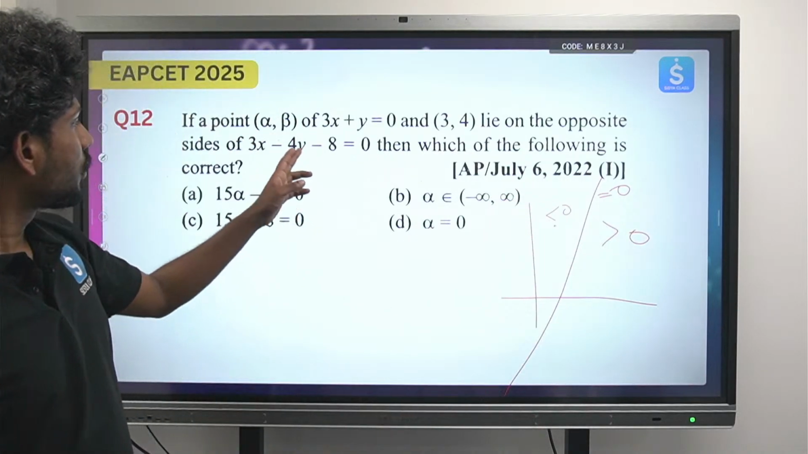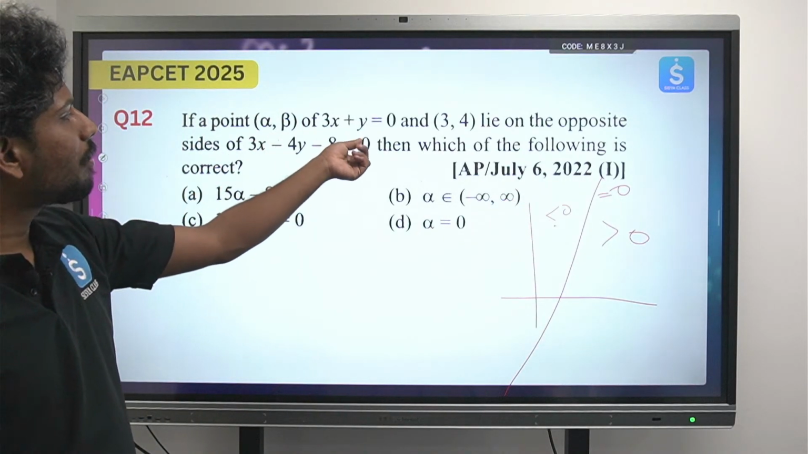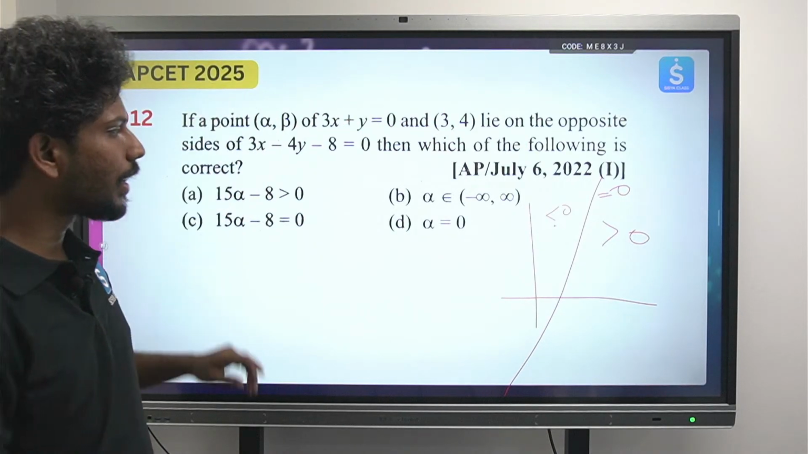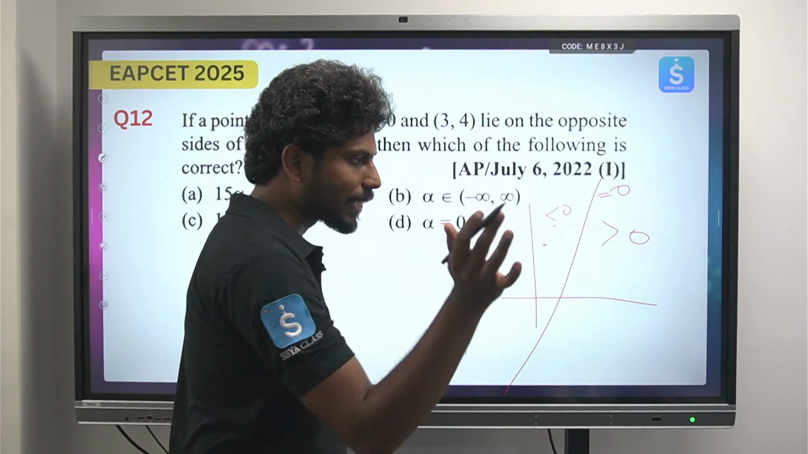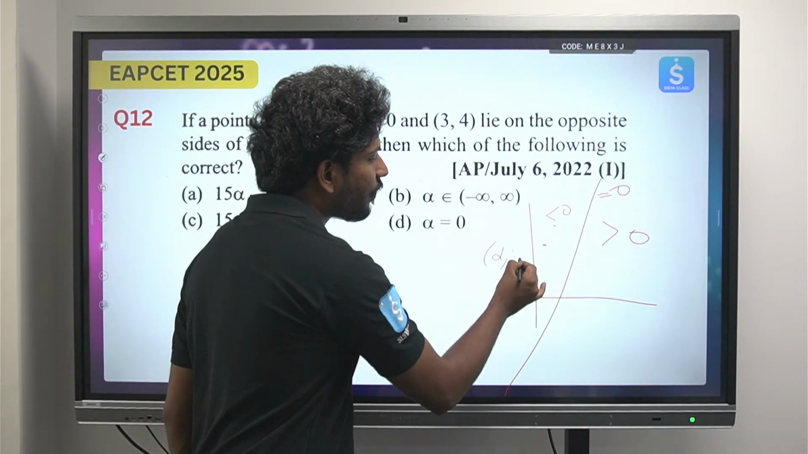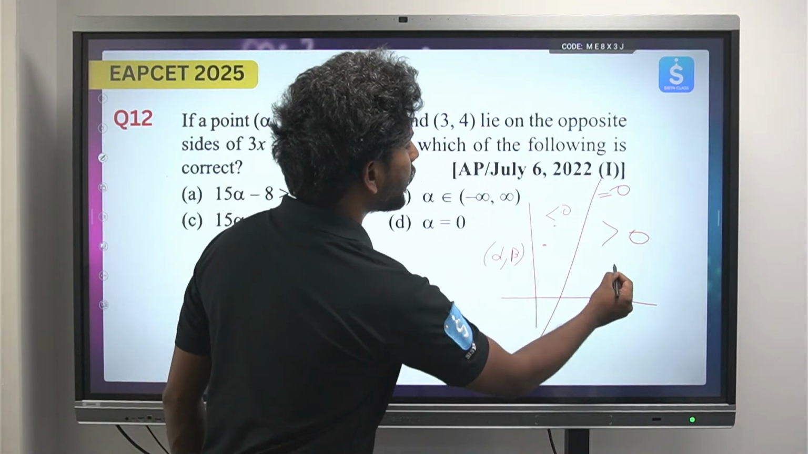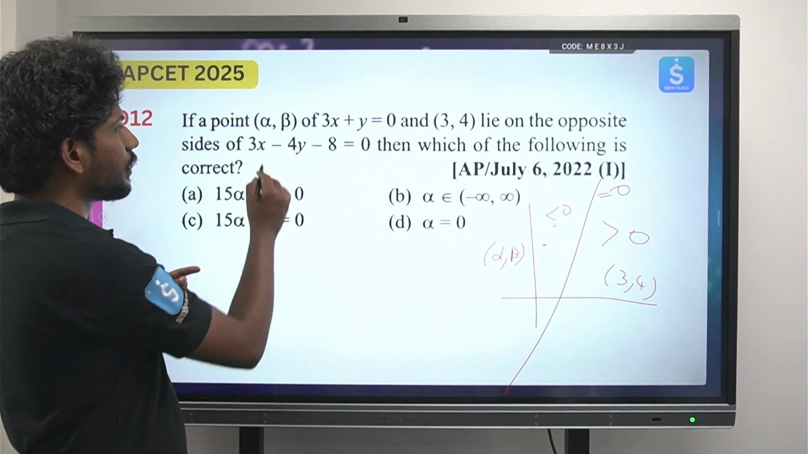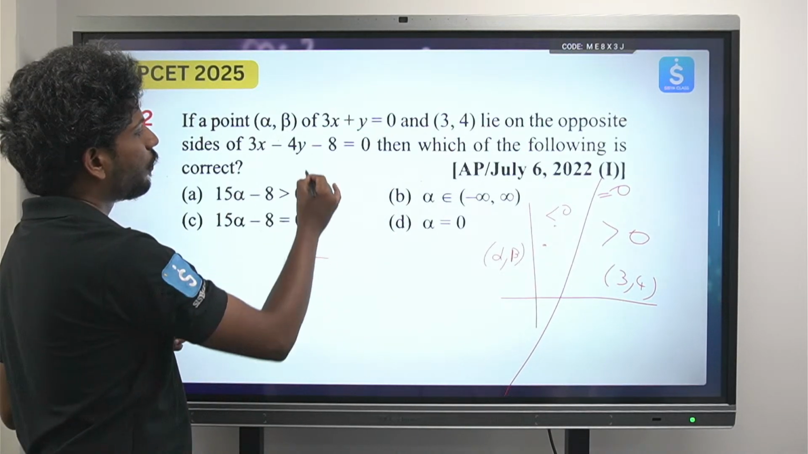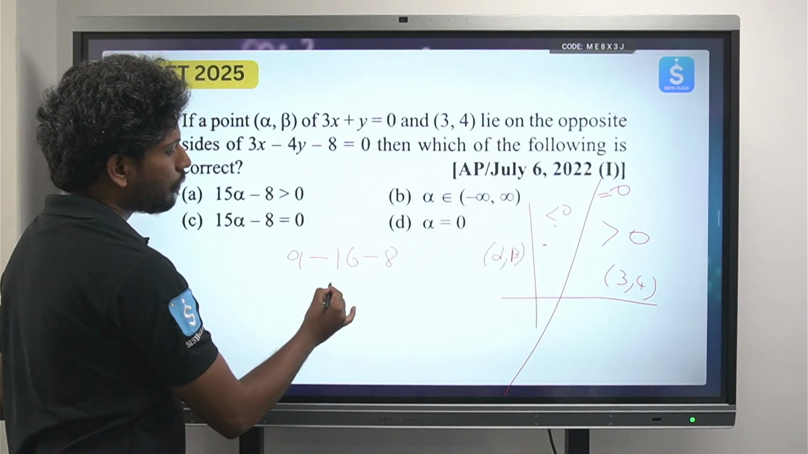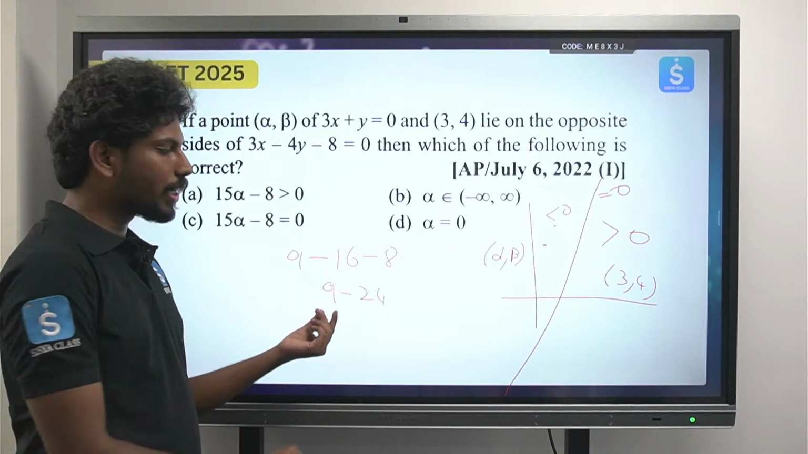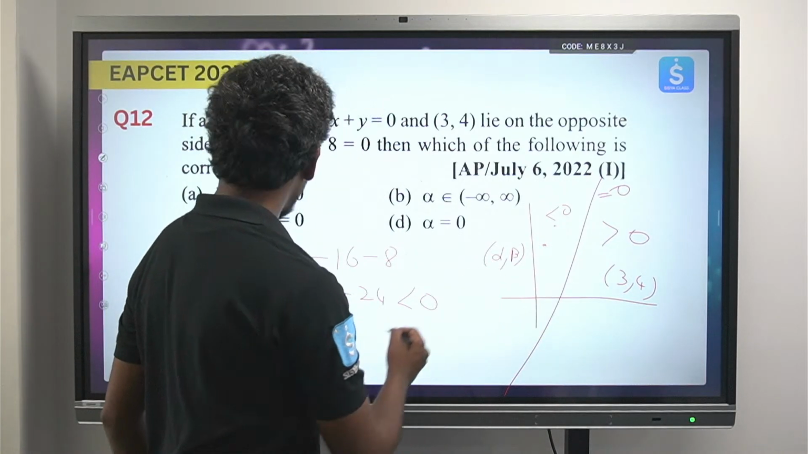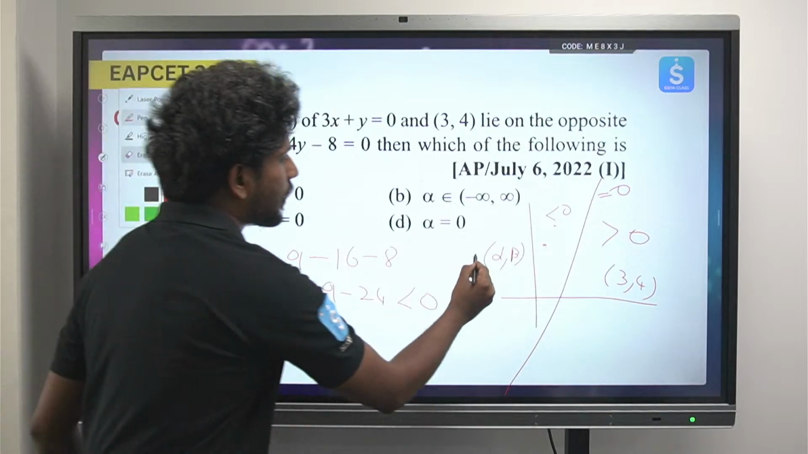Okay, so ikkada manam chudandi 3x - 4y - 8 = 0. (3, 4) lies on the opposite side of this (alpha, beta). Suppose (alpha, beta) is here, I am just taking an example, not specifically. Suppose (alpha, beta) is here, then (3, 4) will be in the other direction. So let's substitute (3, 4) and see which sign it belongs to. So 3 3s are 9, 4 4s are 16 minus 8, 9 minus 24, we are not interested in the value, it is less than 0.